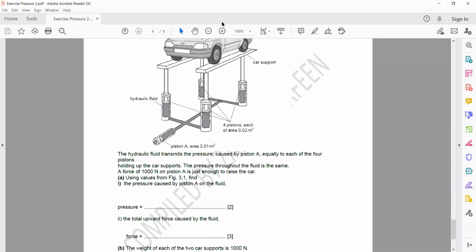So first, when you calculate a pressure, pressure is force acting on unit area. So if you apply a force of 1000 Newton, so force is 1000 Newton and area is 0.01. So 1000 divided by 0.01, so it will be 100,000 Pascal. And according to Pascal's principle, if we apply a pressure of 100,000, the same amount of pressure is applied in all the directions. So the same amount will be applied, that's equal to 100,000 Pascal.